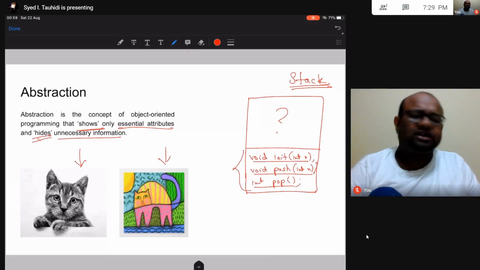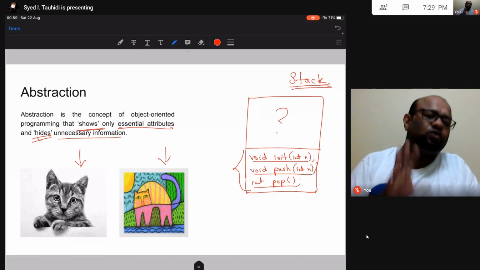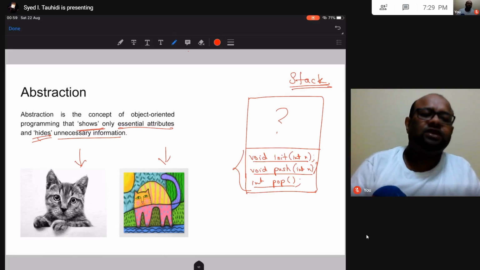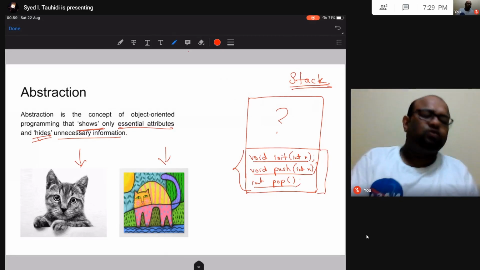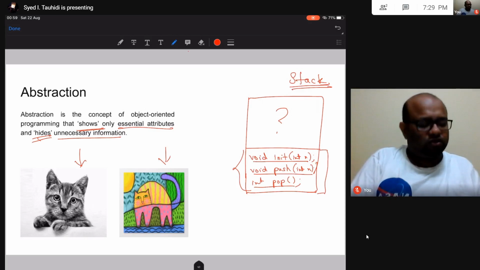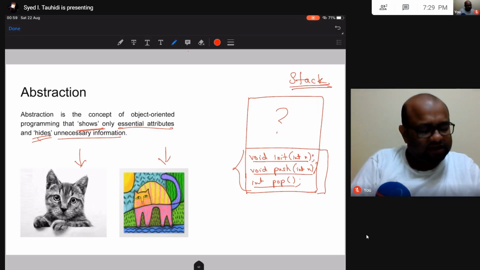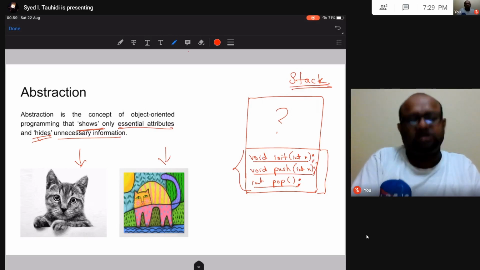So here's the deal. As a writer of this application, am I interested in knowing whether my stack is created with a linked list or with an array? Okay, I have no interest, right? What I am interested in is that I am allowed to use these three functions. All right. Now I am not even interested in knowing how these functions are implemented. What is the code that is inside this function? I am only interested in knowing that I should be able to use this function.